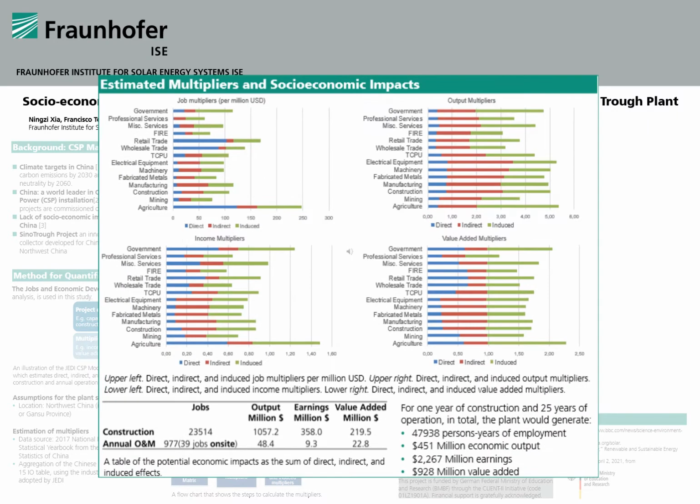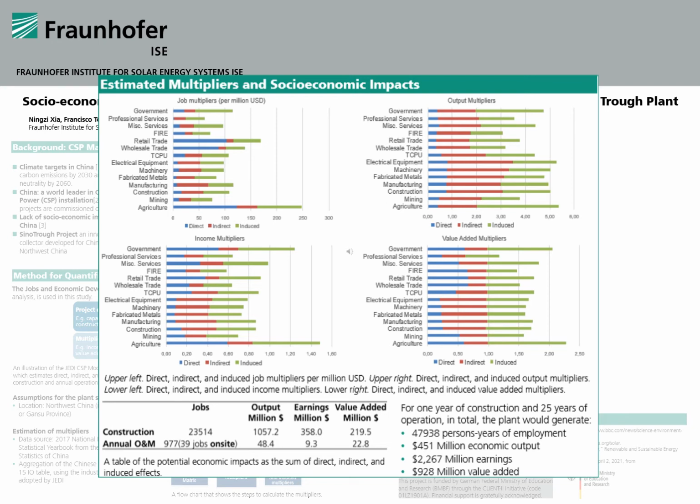These 4 figures show the multipliers derived for China's national economy. Let's use the upper left figure for job multipliers as an example to see how the numbers could be interpreted. Take a look at the agriculture sector. For each million US dollars of goods and services purchased in this sector, about 250 jobs will be created, out of which 120 are direct jobs, 40 are indirect jobs, and 85 are induced jobs.